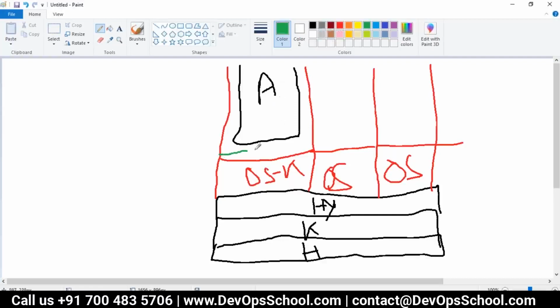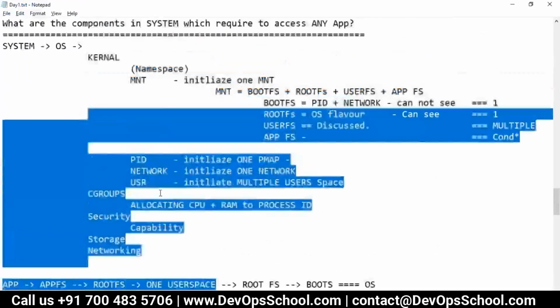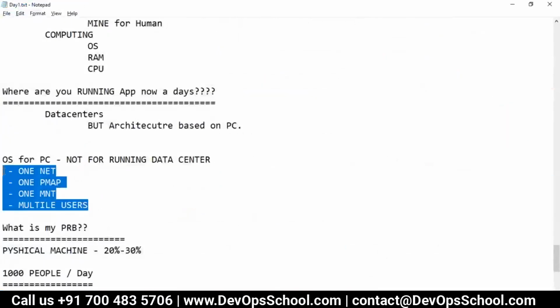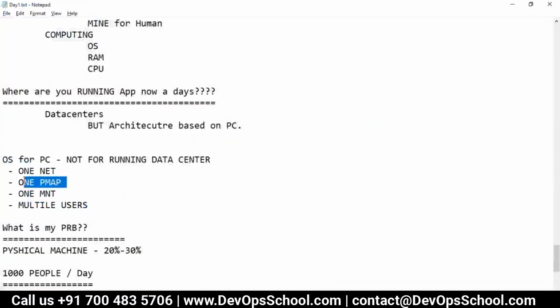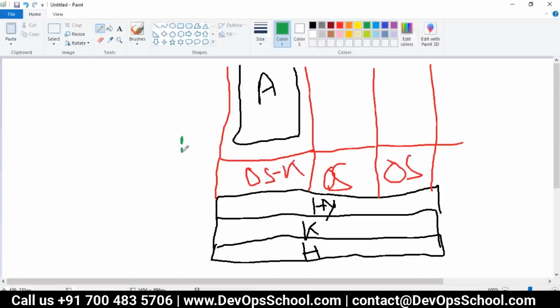See here, one MNT, which is here. Look at this. Here they create one MNT, one PMAP, one network, and one user space.